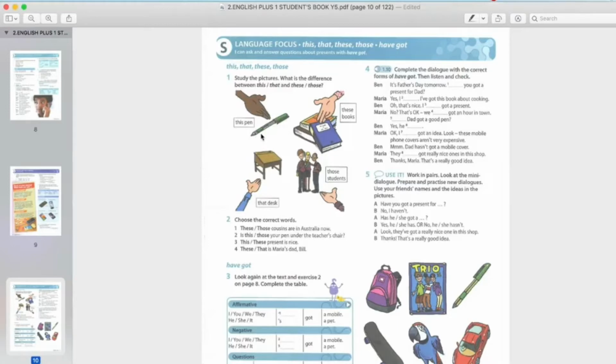Okay, these books. Nampak dia panjang sikit. These books. Buku-buku ini. Semua. Banyak buku. Tadi only one. Satu kita guna this. This yang ni ada banyak. Plural. Okay, and then that desk. That. Itu. How many? Only one. One desk. Ada satu je. Meja yang itu. That desk. Another one is those students. Those panjang sama dengan these. Those students. Pelajar-pelajar itu semua.